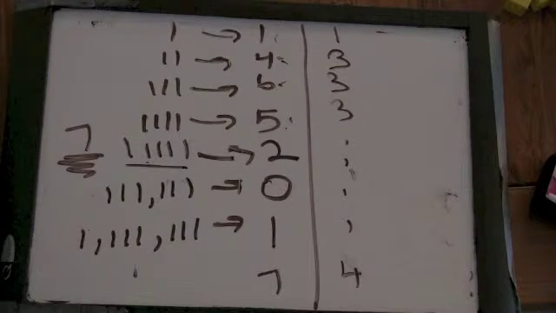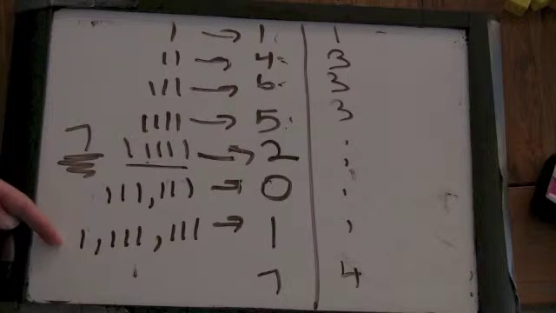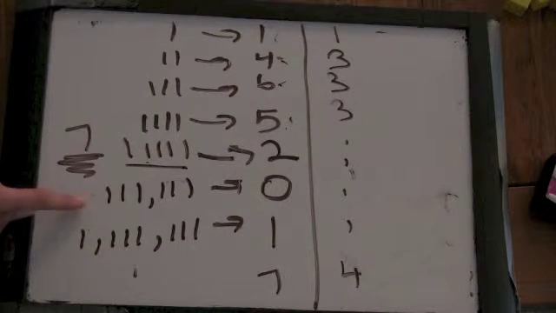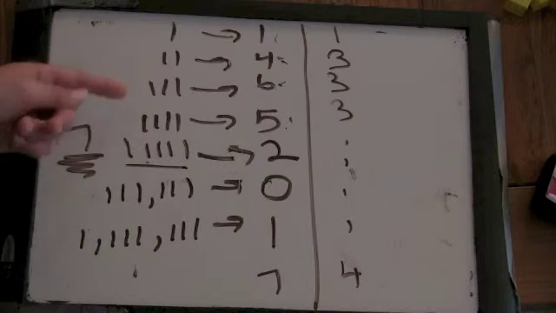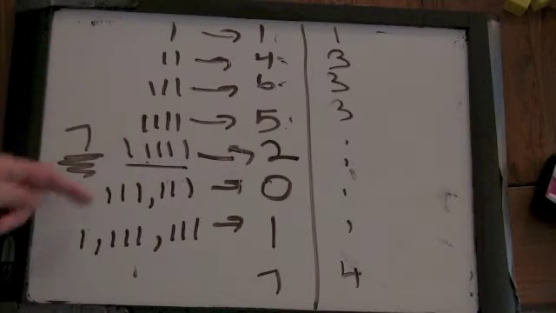Whether or not that's true, why would it start repeating? Well, maybe because some numbers that you hit up here, like this one is a multiple of this one, but they don't have the same remainder.